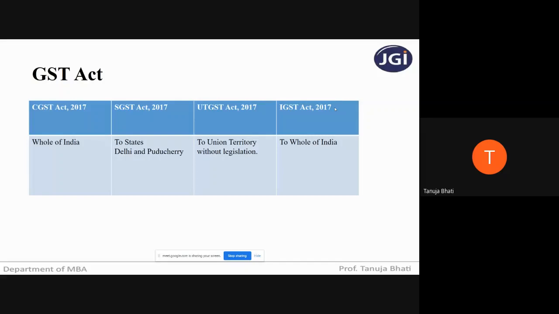So students, did you all understand this particular slide? Yes, ma'am. Yes, students? Okay. So moving ahead.